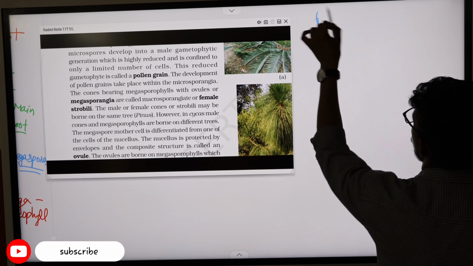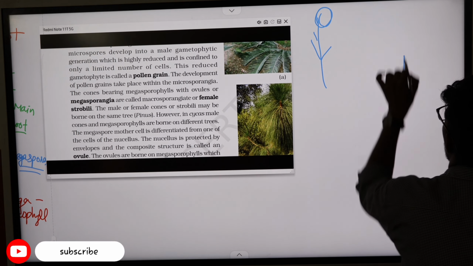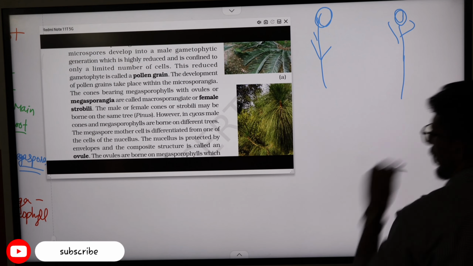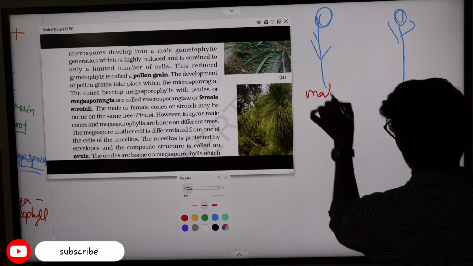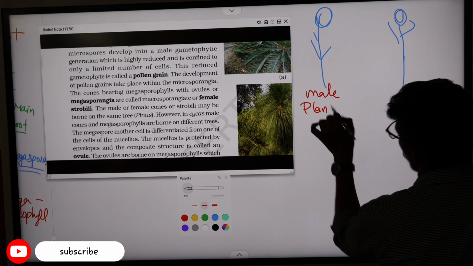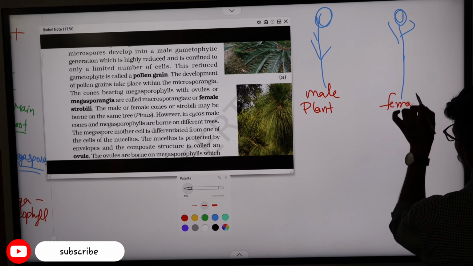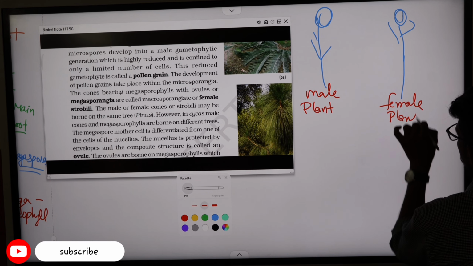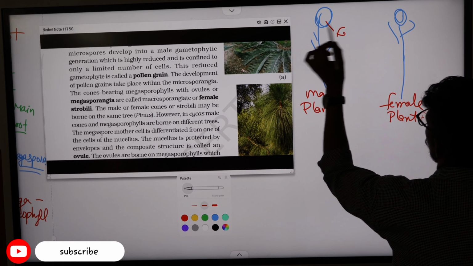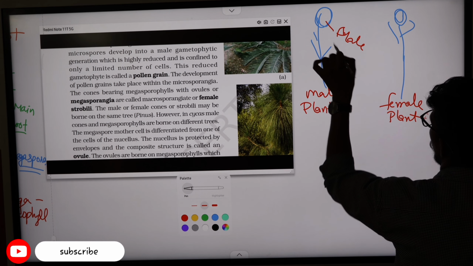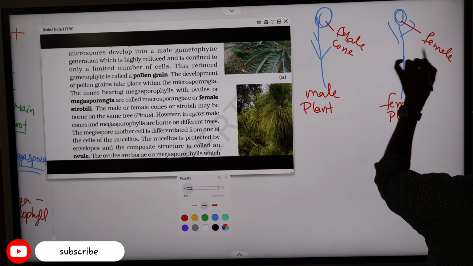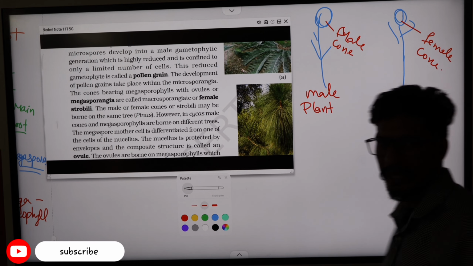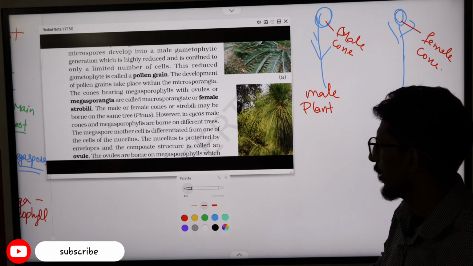If this plant has a female cone and this plant has a male cone, then this will be the male plant only and this will be the female plant only. This will be the male cone and this will be the female cone. Clear? Okay.